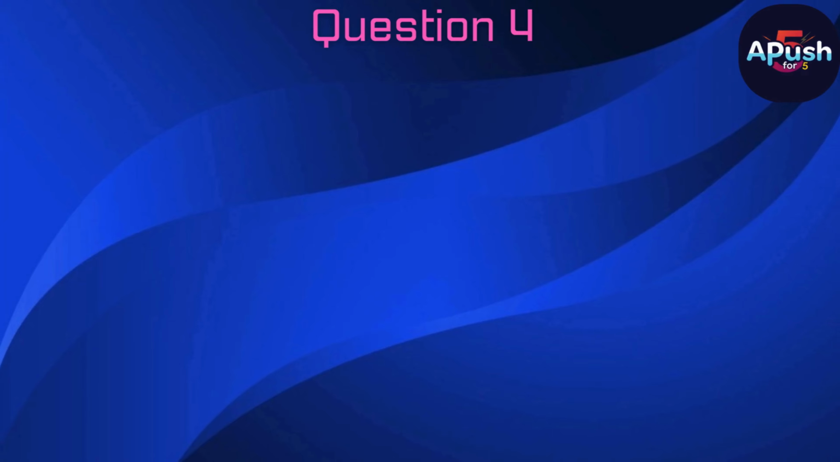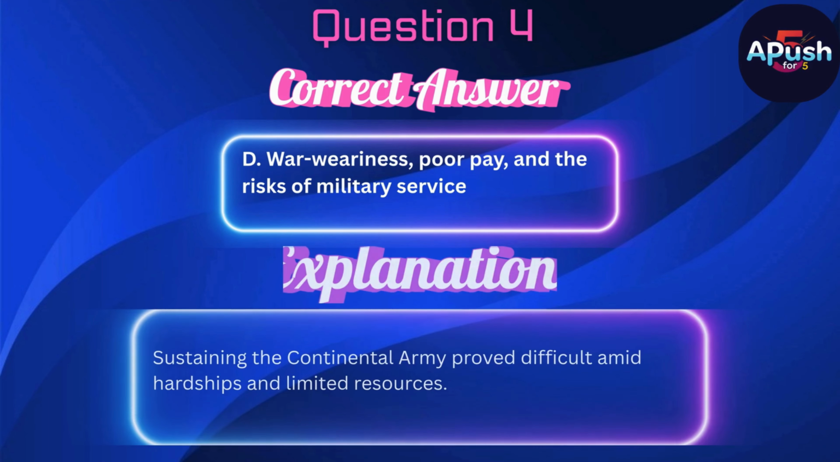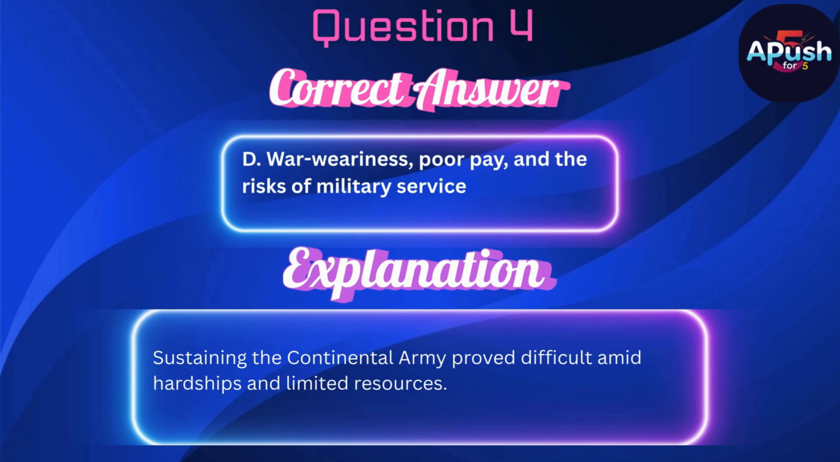The correct answer is D. War weariness, poor pay, and the risks of military service. Sustaining the Continental Army proved difficult amid hardships and limited resources.